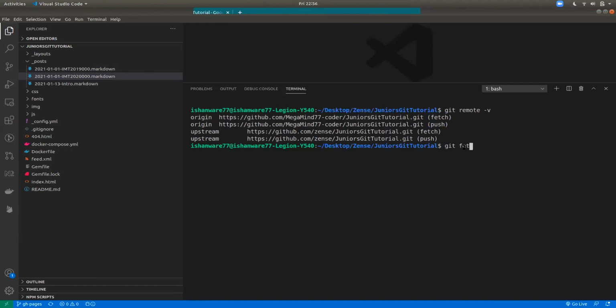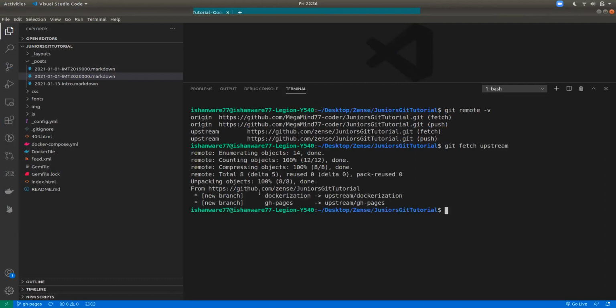So now the command is git fetch. I'll specify the upstream repo from where I will be fetching changes, and the branch. Wait, you don't need to specify; it'll fetch everything. Okay, fine, I'll just say git fetch upstream. You can merge whatever you want to merge.